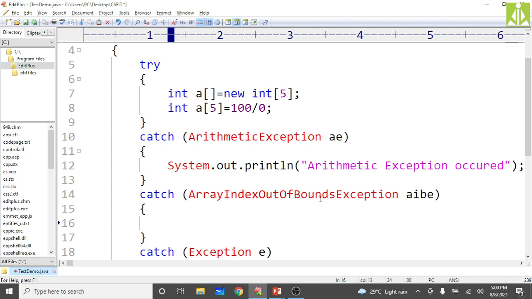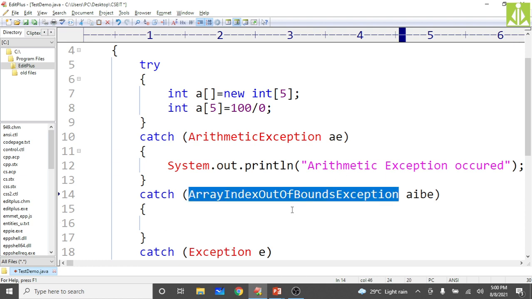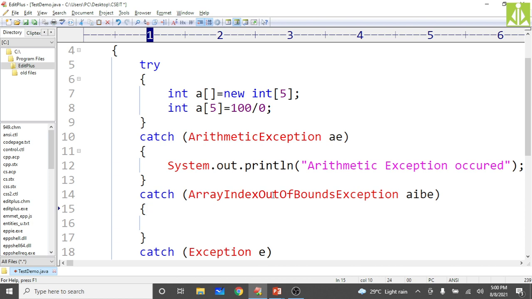See here, when you are writing this in EditPlus, we have an advantage. If you make any mistake in this class name, immediately it will stay in black color. If it is a predefined class in Java, it should turn red. Then only we have to confirm that the class name is correct. Okay,